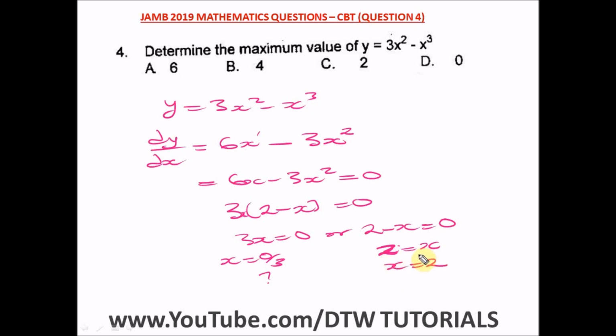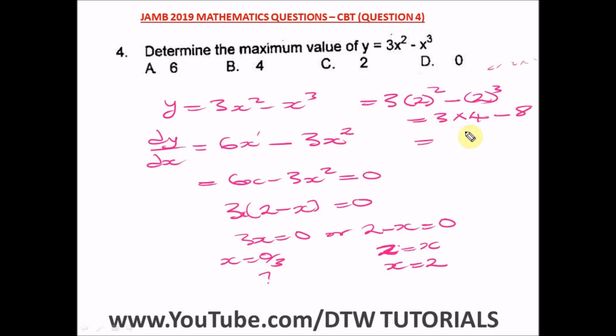All right, so now we have to find the maximum value of y, and all we need to do is put the value of x equal to 2 into this equation. So from here we have 3 brackets 2 raised to power 2 minus 2 raised to power 3. That's 3 times, 2 raised to power 2 is 4, minus 2 raised to power 3, which is 2 times 2 times 2, giving us 8.